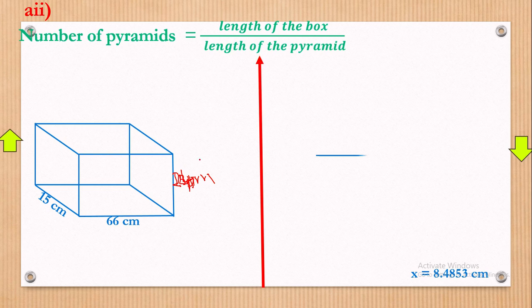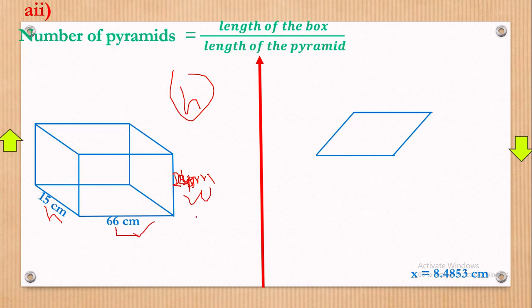You remember from the other side I showed you that the height of the pyramid, you don't have it. Remember, we have to compare the length, the height, and the width. We have the length of a pyramid. Let's get a pyramid drawn here such that we can really see what I'm trying to mean. We must be knowing how we draw a pyramid in simple terms.